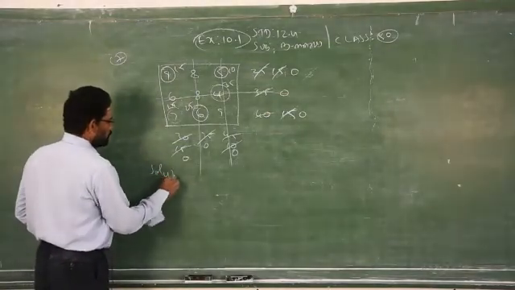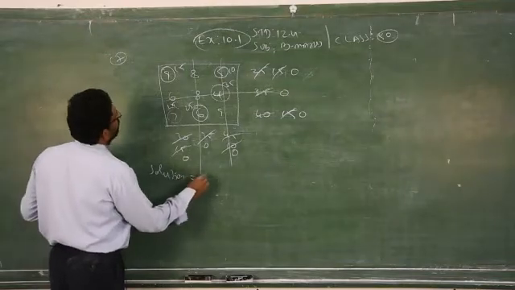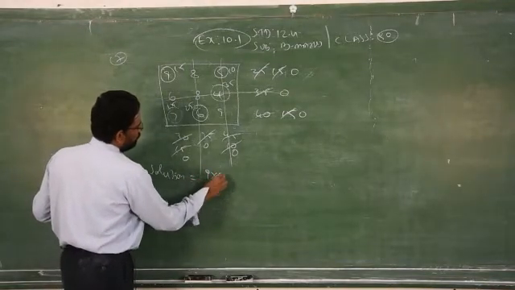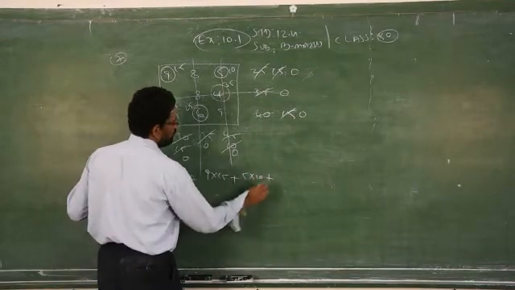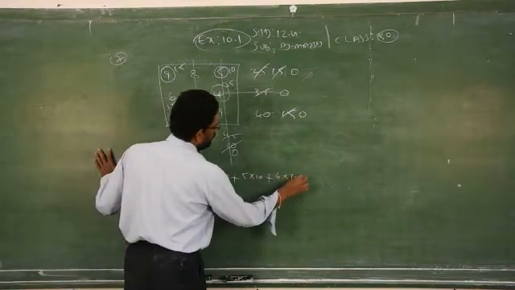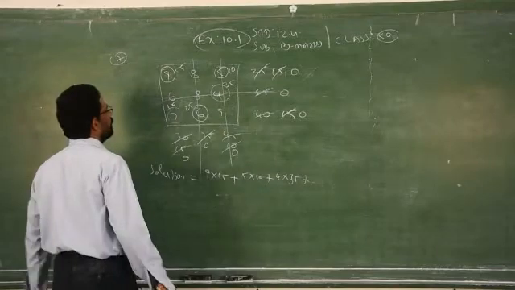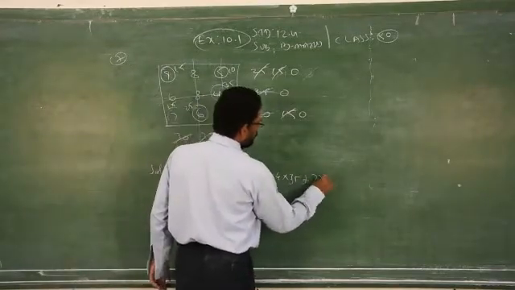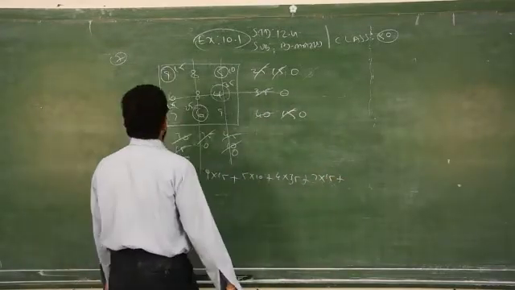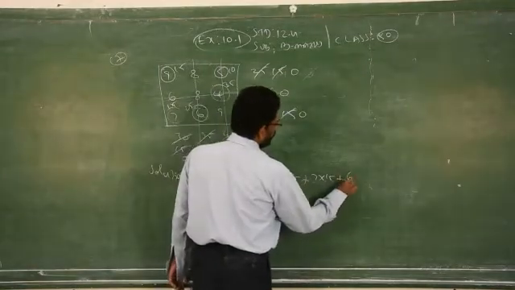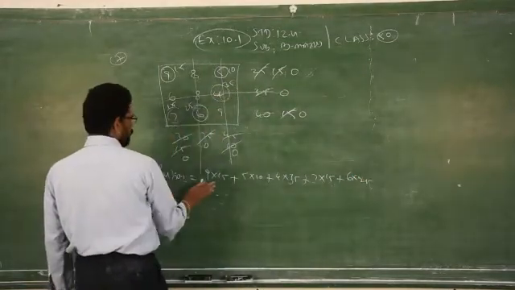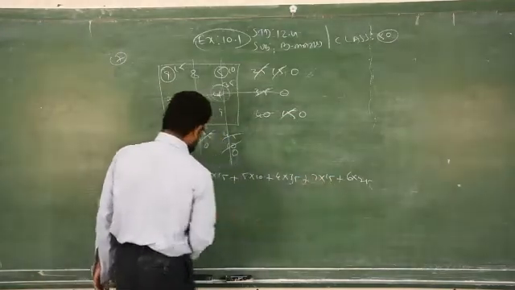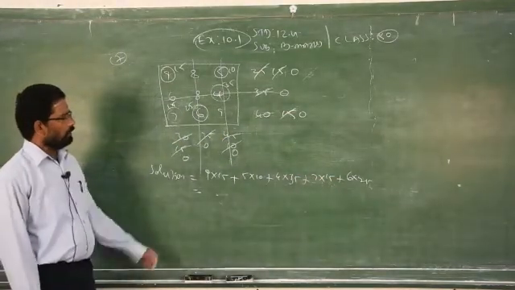Therefore, your solution is 9 into 15 plus 5 into 10 plus 4 into 35 plus 7 into 15 plus 6 into 25. Just you have to multiply and add, you will get the answer.